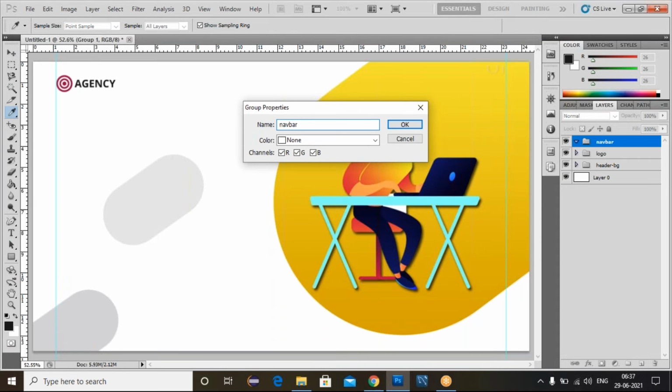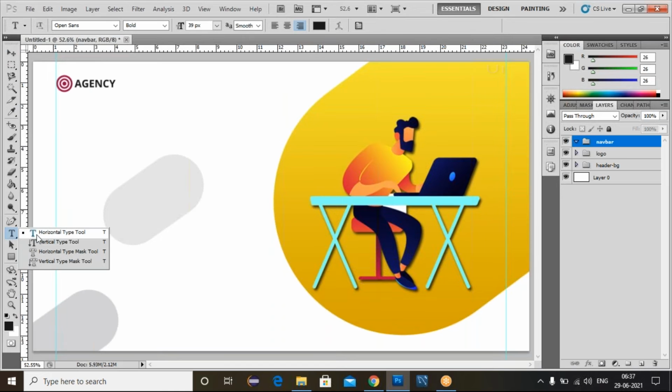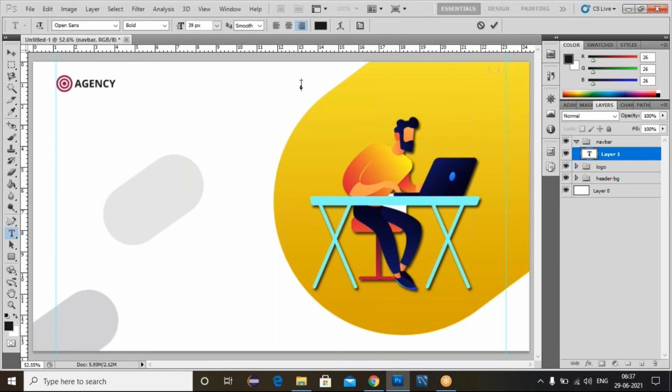Now we need to place the navigation bar. Again, you can create a new group. Double click on this one. And here we can write nav bar. Nav bar. Click on this OK. Now select this horizontal type tool. Now you can write some text here. Home, about, services, contact.